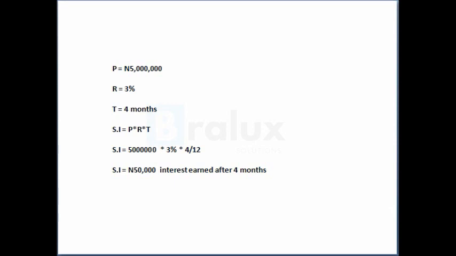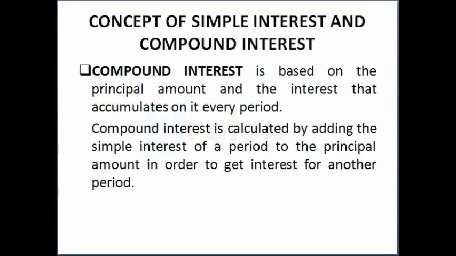So we'll move on to the next slide, which is the compound interest. Well, earlier on we said simple interest is a percentage on a particular amount or a principal amount. But compound interest is based on the principal amount and the interest that accumulates on every period.